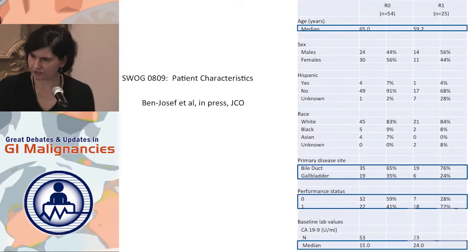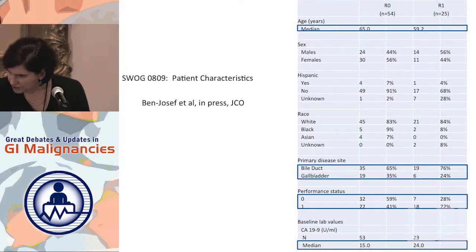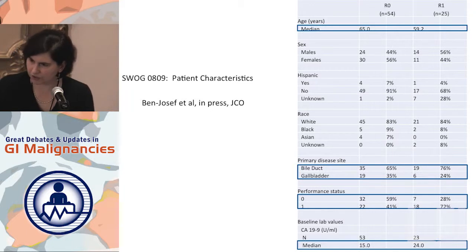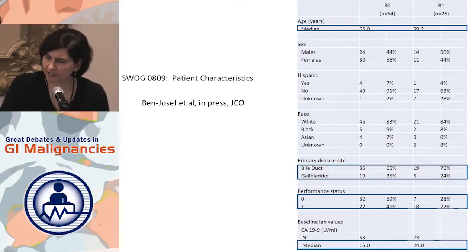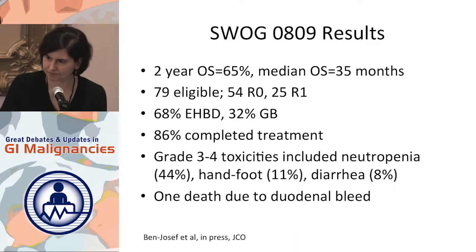So this is table 1. It's a little bit small, but you can basically see that our patients who were R1, the positive margin patients, tended to be a little bit younger. They tended to be more likely to have bile duct cancer. They had a slightly worse performance status, and they had a slightly higher CA19-9.